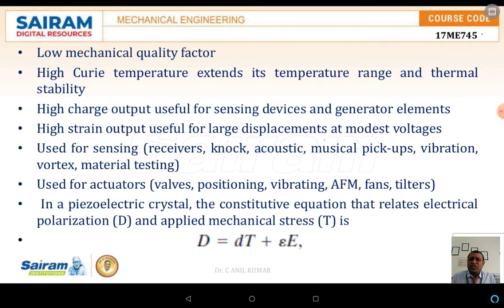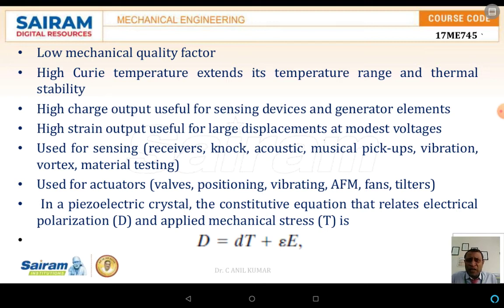The sensing materials also have major application, especially in musical pickups, or vibration sensors and so on. These have major application in sensing in MEMS. The piezoelectric materials are also used as actuators in valves, or in positioning, or vibrating, or in AFMs.